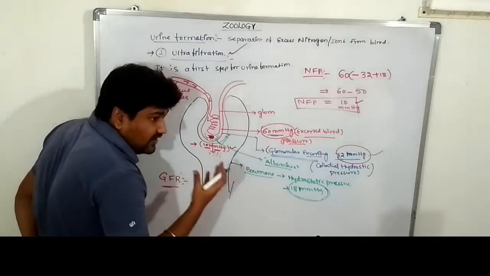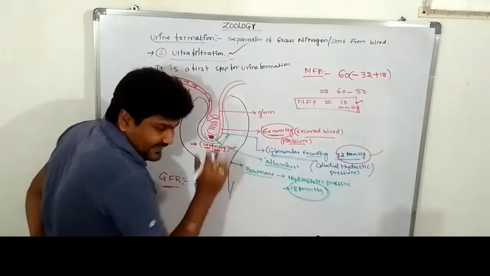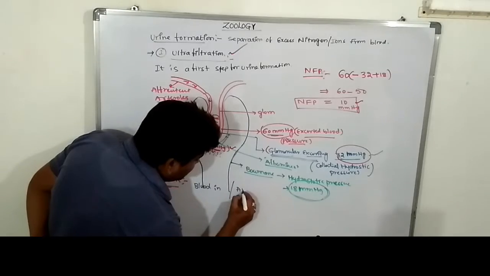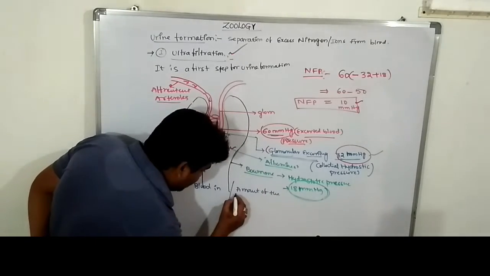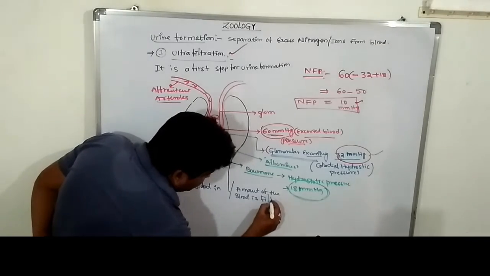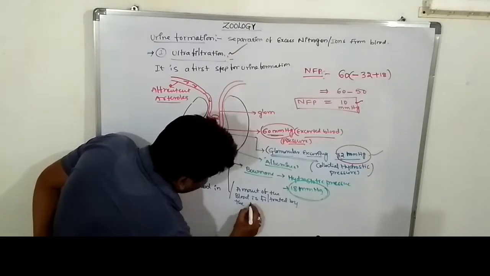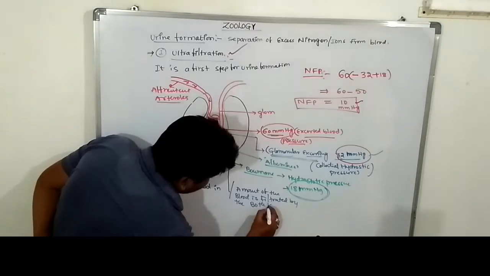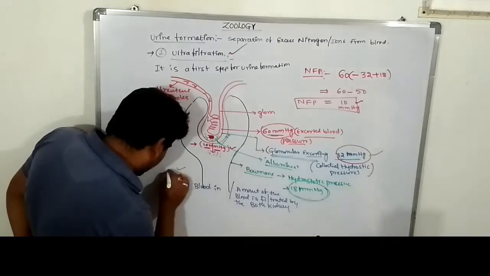The volume, the amount of blood that is filtered by both kidneys, is called the glomerular filtration rate.